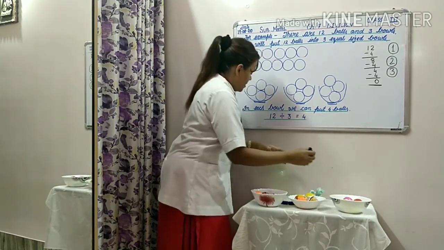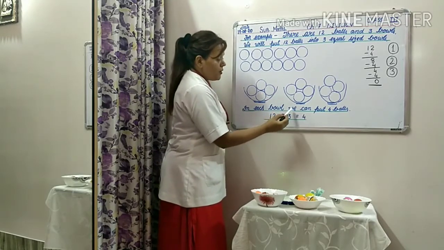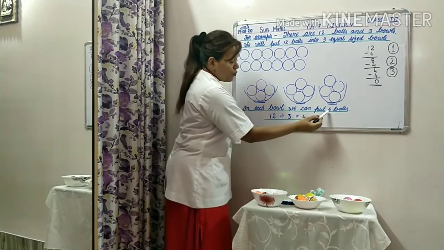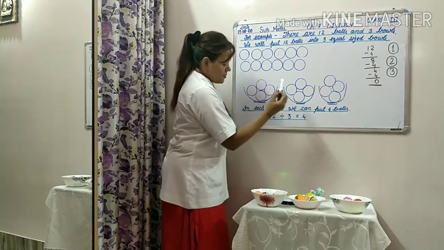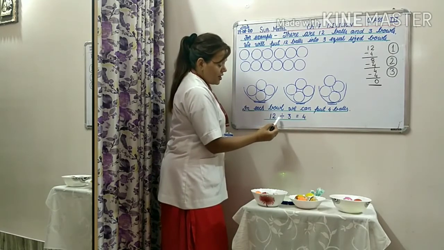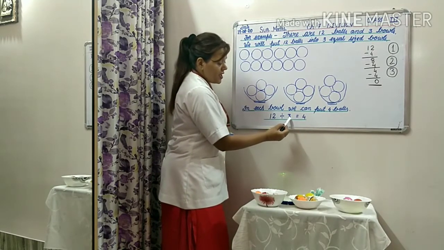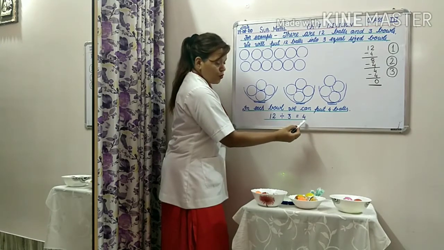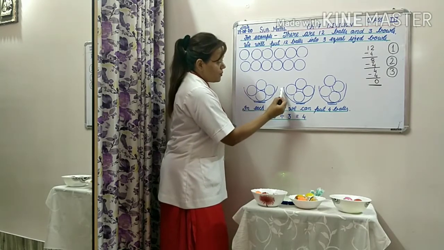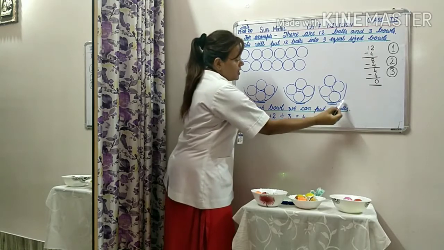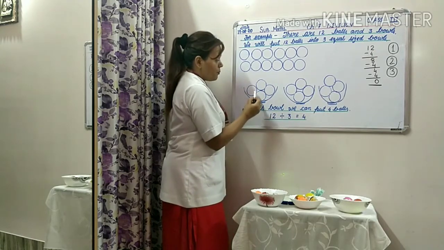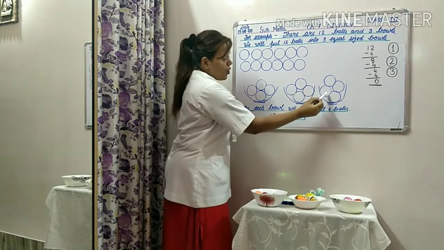Now see here, in each bowl we can put 4 balls. Means 12 divided by 3 is equal to 4. We have 3 bowls and in each bowl we have put 4 balls.